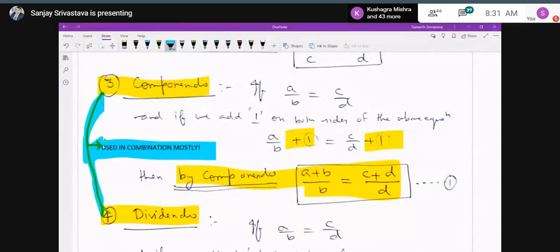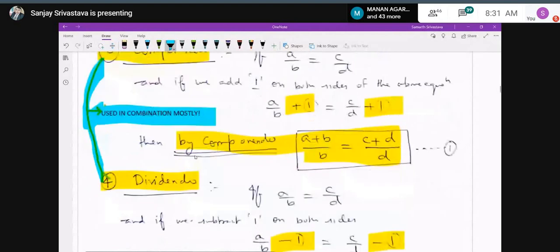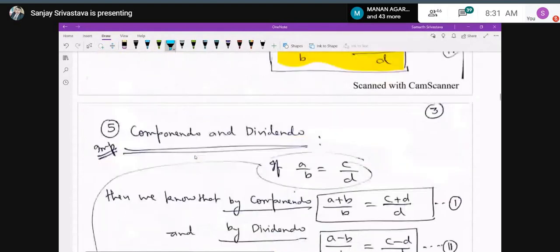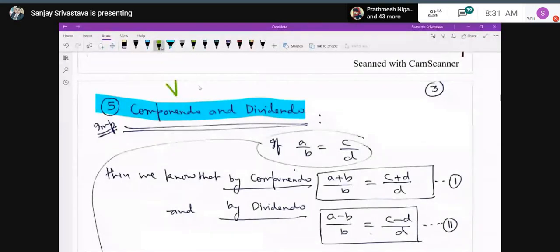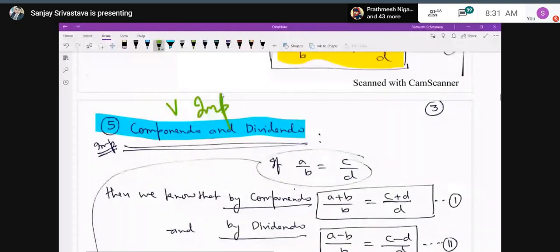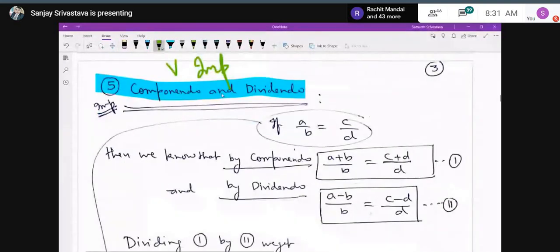But the combination, which is componendo and dividendo, this is the most important property and you should remember it because this property is used everywhere. Like if A upon B is equal to C upon D, like I told you, by componendo what can you write? A plus B upon B is equal to C plus D upon D. And by dividendo, what can you write?